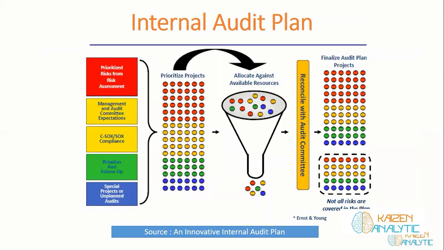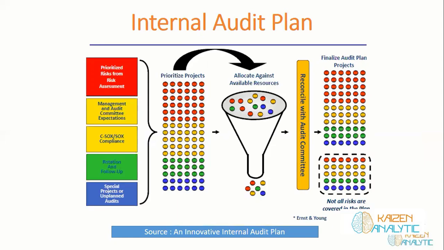The internal audit plan is very important, and it is prepared keeping many things in mind, like prioritized risk from the risk assessment, the expectations of management and the audit committee, the rotation and follow-ups, and special projects. It tends to add all the prioritized projects and match them with the allocated resources which the internal audit department has, and prepares an audit plan which covers a lot of the areas.